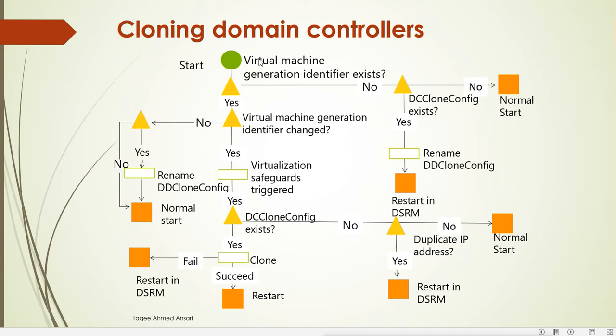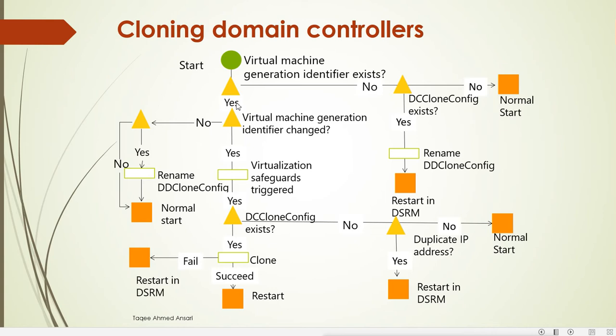So when we start the clone, it checks whether the generation identifier exists. If it exists, it checks whether the identifier changed, and if it changed, the virtualization safeguard is triggered. It checks the DC clone config file, and if it exists, it does the cloning according to that file, and then our clone machine starts.